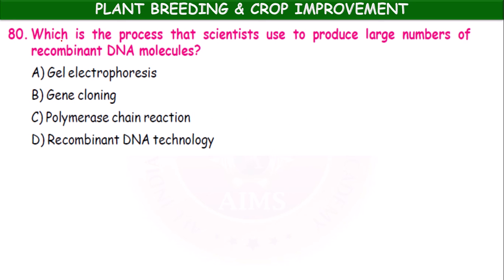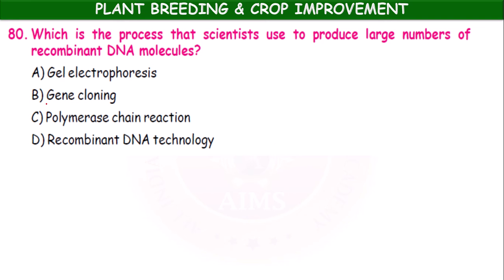Next, last question. Which is the process that scientists use to produce large numbers of recombinant DNA molecules? Option A, gel electrophoresis. Option B, gene cloning. Option C, polymerase chain reaction. Option D, recombinant DNA technology.